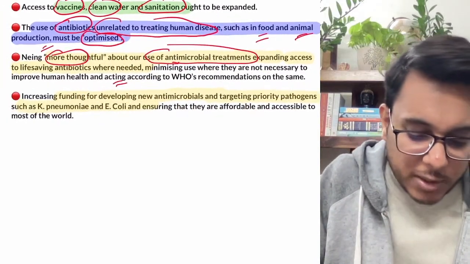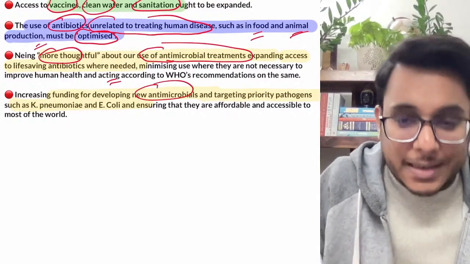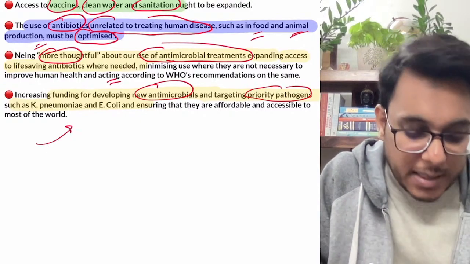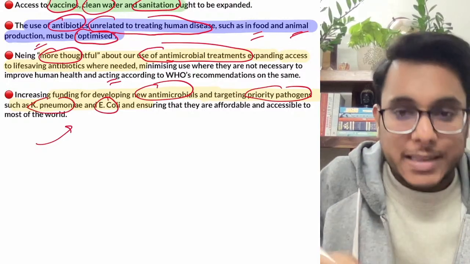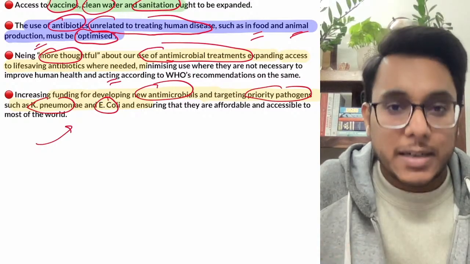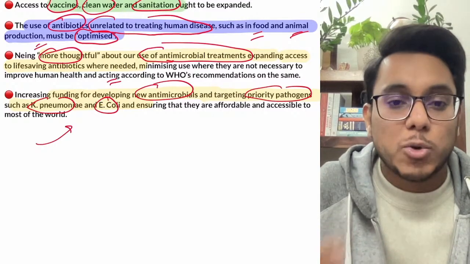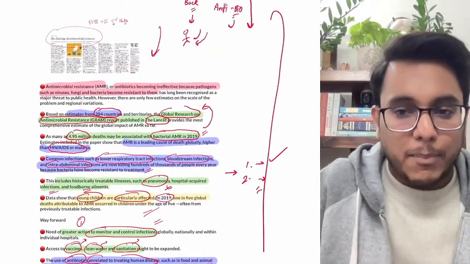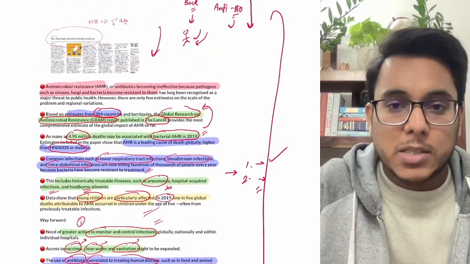Then funding for developing new antimicrobial drugs is to be given. Priority pathogens need to be addressed, such as Klebsiella pneumoniae and E. coli. For developing, poor and underdeveloped countries, more funding is to be given. So these are some of the solutions and the problem. That is about this article. Now let's move to the next article.